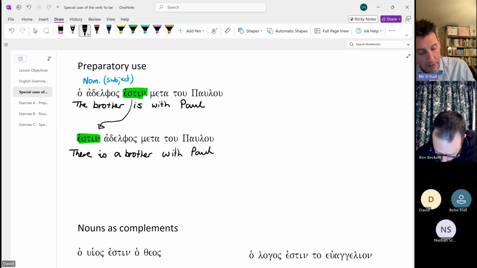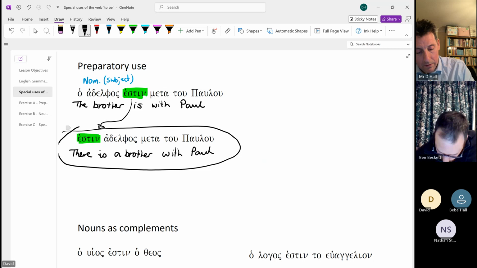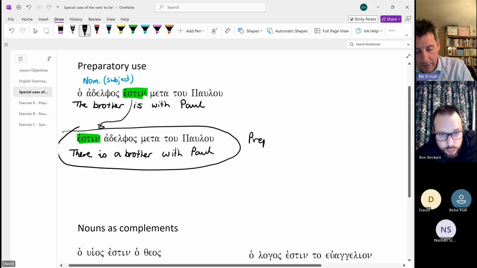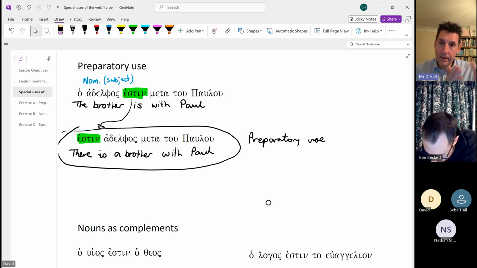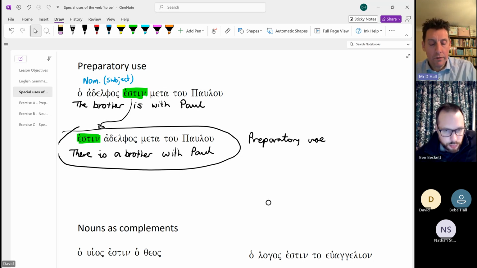And this here is the preparatory use of the verb to be. It's where the estin has been moved to the front of the sentence and it now means there is. So that might sort of come up.